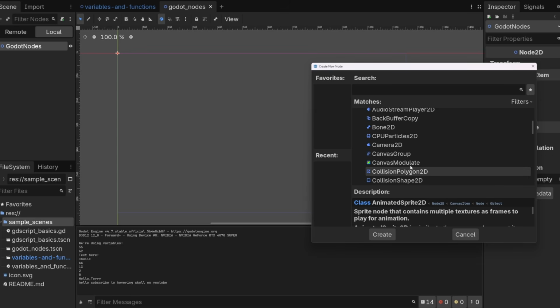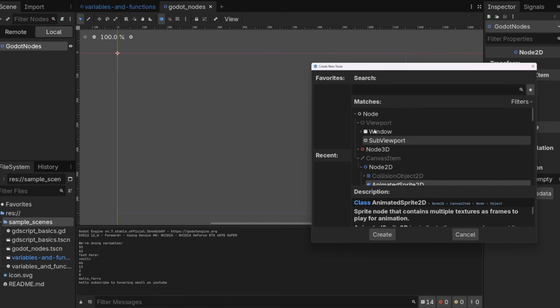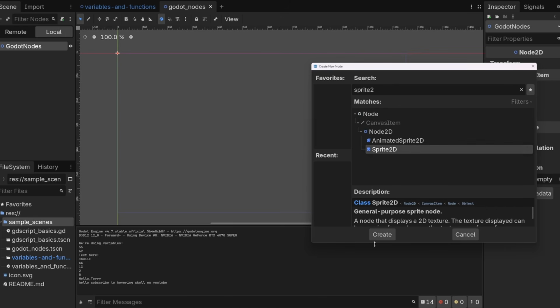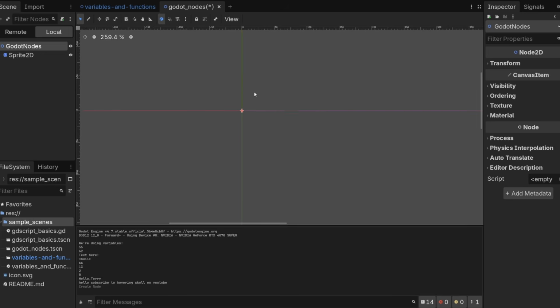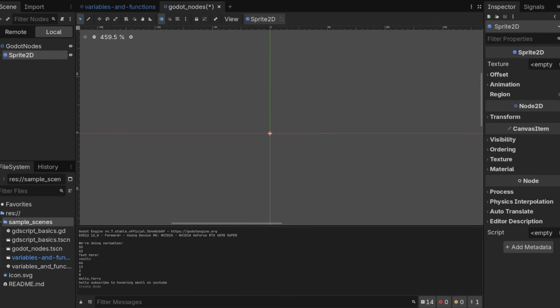I want to find Sprite 2D. Where's that? 2D. Sprite 2D. Click on create. And now we have it in our tree. It's a child of Godot nodes, and it isn't doing anything because it has no texture. So if you click on this here, you can see on the right side it says texture empty.